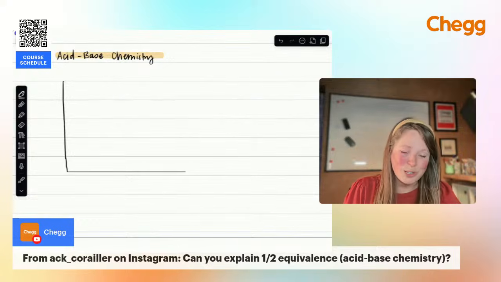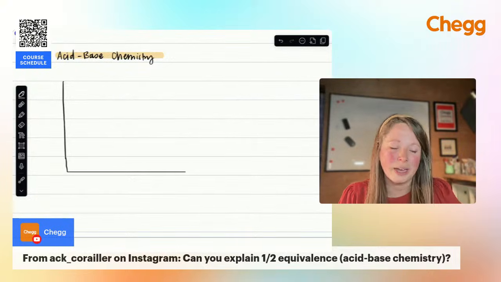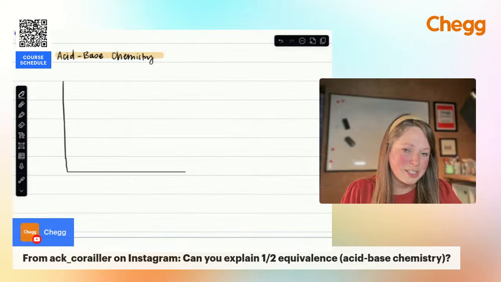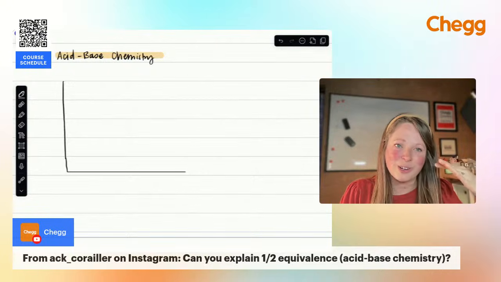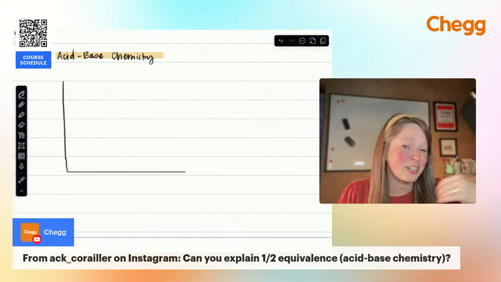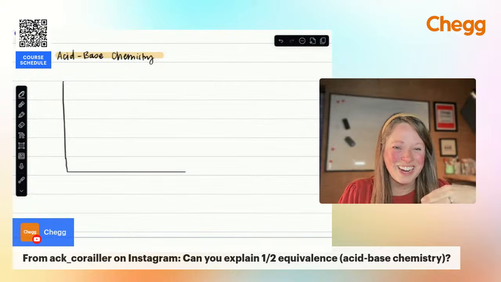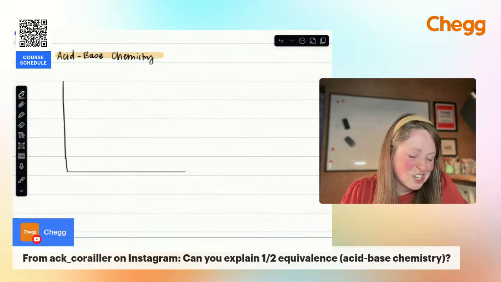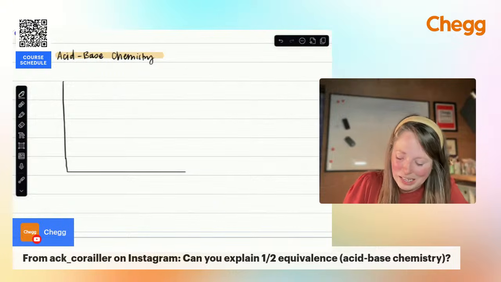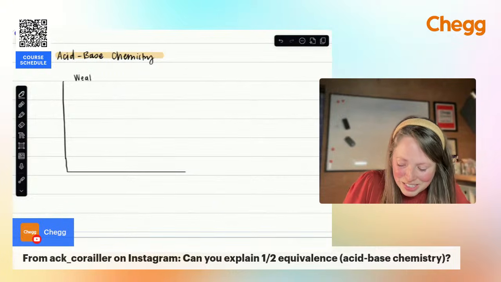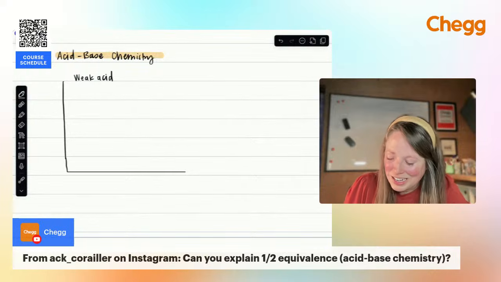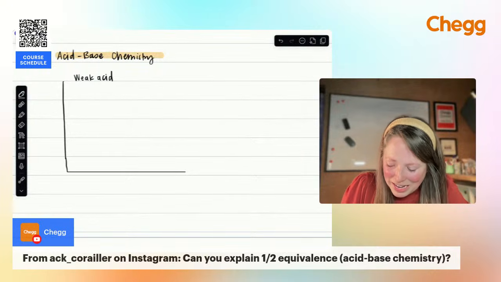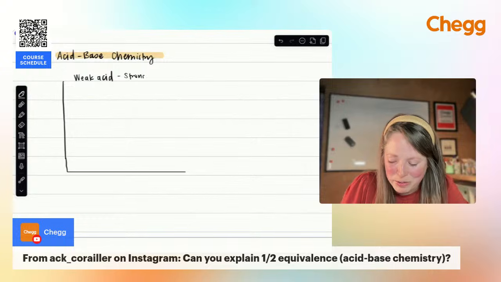What's going on? In Chem 1, in high school chem, it's really easy. You do everything with strong acids and strong bases, and your equivalence point happens right at a pH of 7. It's a perfect neutralization, super easy. You might still miss your endpoint with your titration, but the math is so easy. Then you get into Gen Chem and AP Chem, and all of a sudden you're doing weak acid, strong base titrations, or the opposite, weak base, strong acid titrations, and it's not as straightforward.